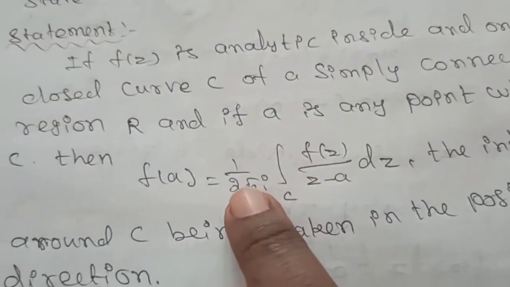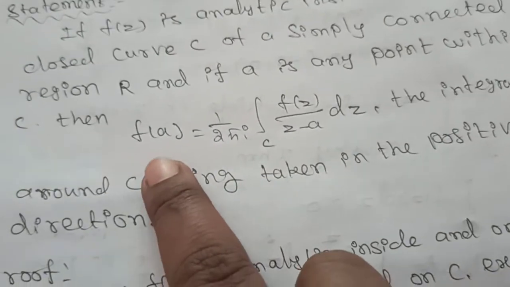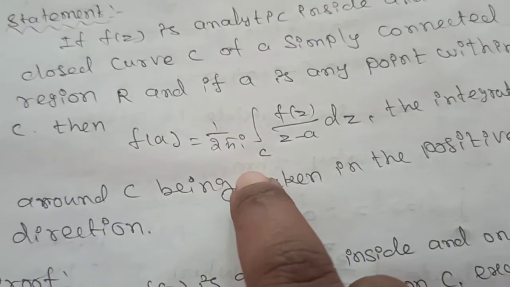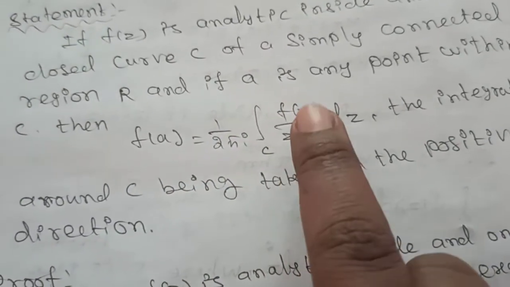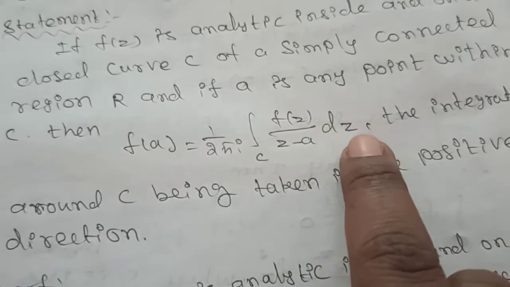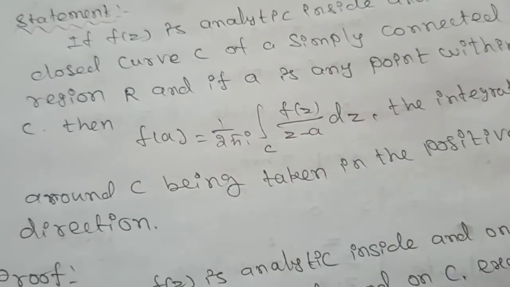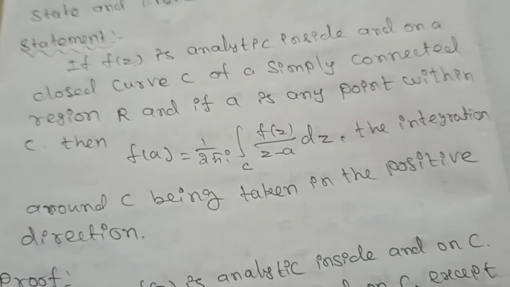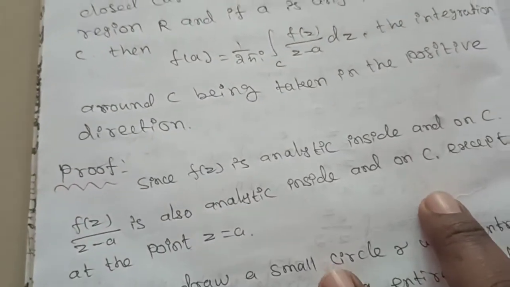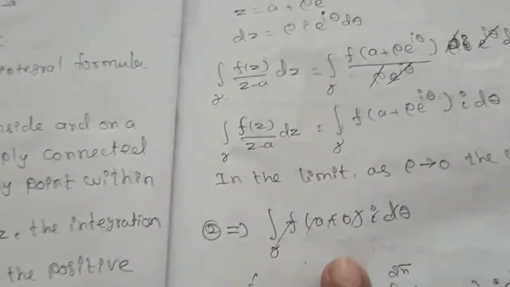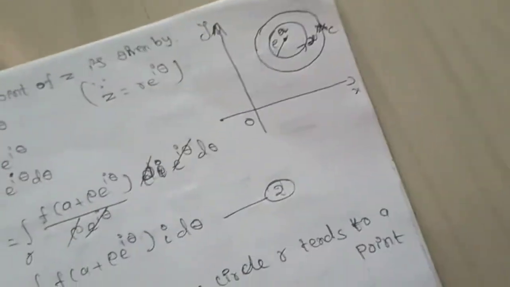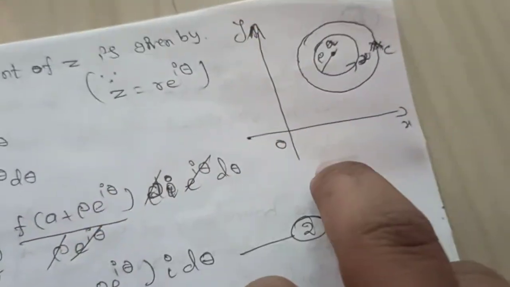So you have to prove the formula f of A equals 1 by 2 pi i into integration over C of f of z divided by z minus A into dz. Now see the proof. First you have to see the diagram. You draw the x-axis and y-axis.